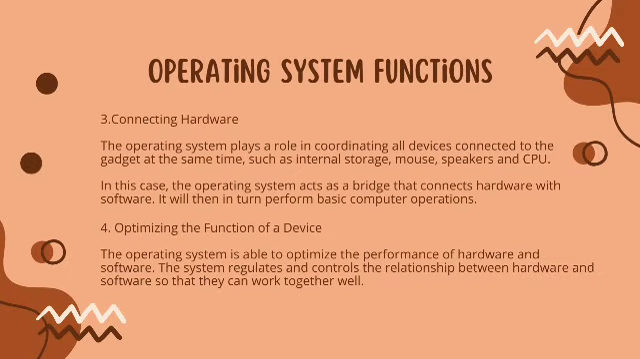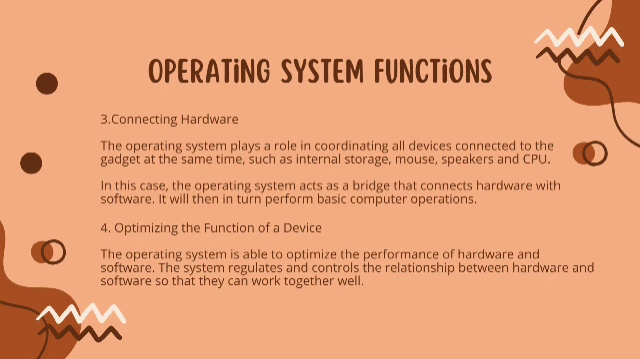Number 3. Connecting hardware. The operating system plays a role in coordinating all devices connected to the gadget at the same time, such as internal storage, mouse, speaker, and CPU. In this case, the operating system acts as a bridge that connects hardware with software. It will then in turn perform basic computer operations.